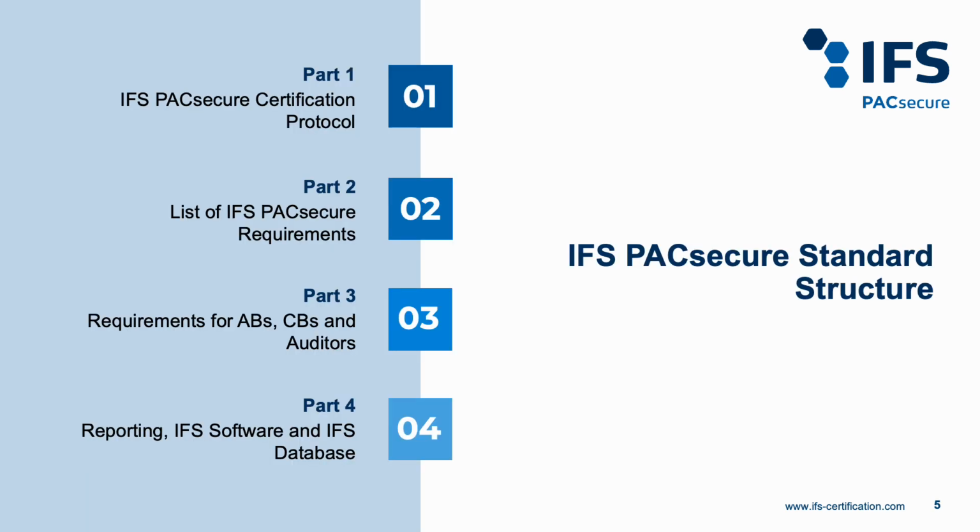There are 4 parts to the IFS PACsecure standard. Part 1 covers the certification protocol. Part 2 lists the requirements. Part 3 is for accreditation bodies, certification bodies, and auditors. Part 4 explains the reporting process, the IFS software, and the database.